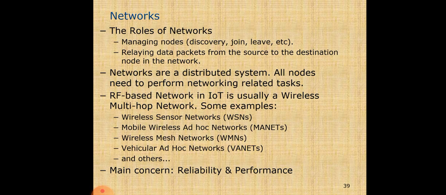Network: the role of the network is managing nodes and delivering data packets. Networks are distributed systems, and all nodes need to perform networking related tasks. An RF based network in IoT is usually a wireless multi-hop network. Some examples are WSN, MANETs, WMN and VANETs. The main concern is reliability and performance. These last 5 slides are just a revision of previous units.